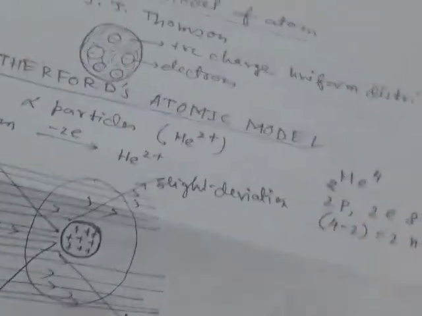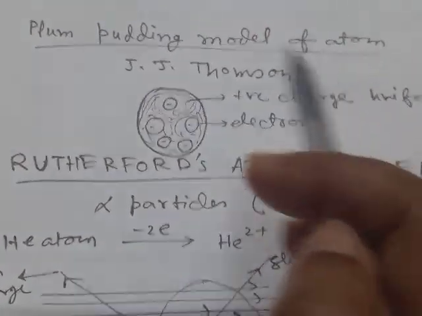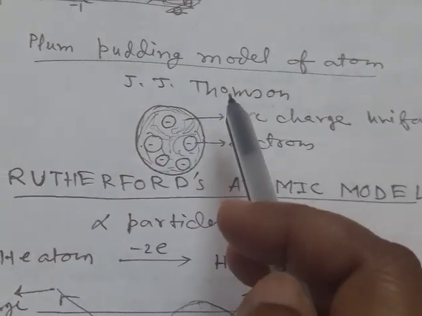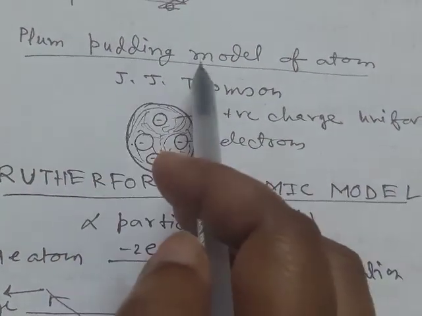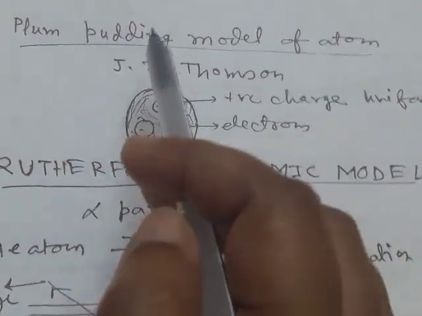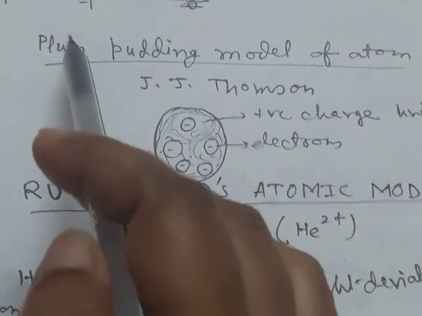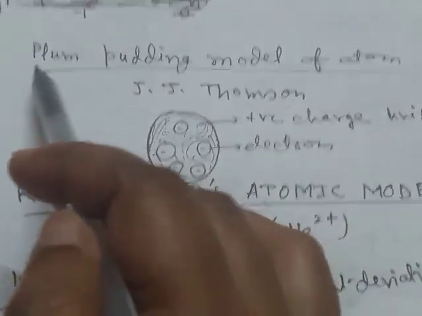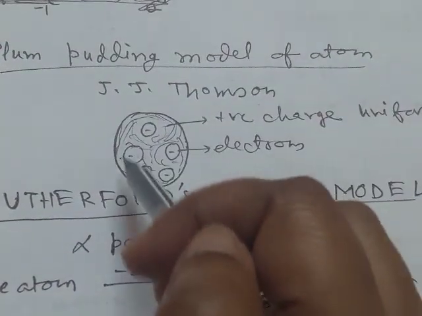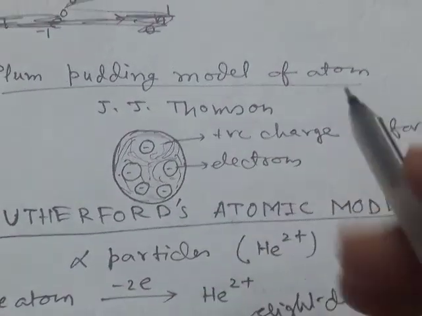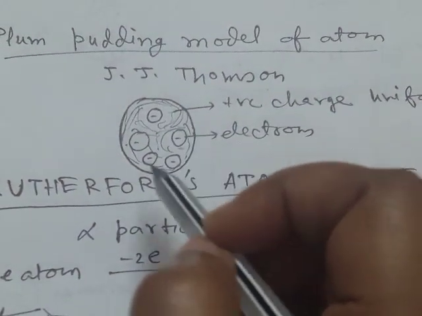Now after the discovery of the proton and neutron, first J.J. Thomson gave a model of the atom. This is the plum pudding model. Plum pudding means pudding is a special type of food in which different dry fruits are embedded. These are called plums. This model is like a watermelon, as in a watermelon, the red part is uniformly distributed and the seeds of the watermelon are embedded inside the red part.